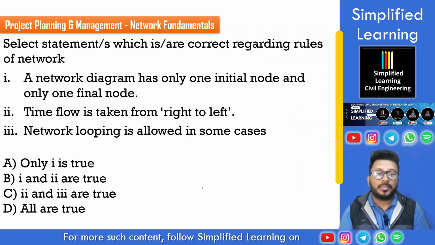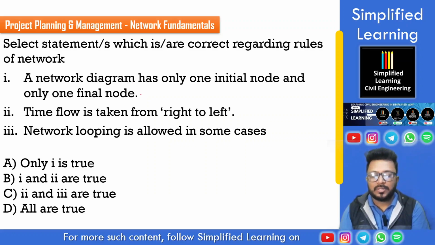Let's go to question number 1. We have been given some statements regarding rules of network, and the statements are: a network diagram has only one initial node and only one final node. We are going to tick whichever statements are correct, and select the option accordingly.